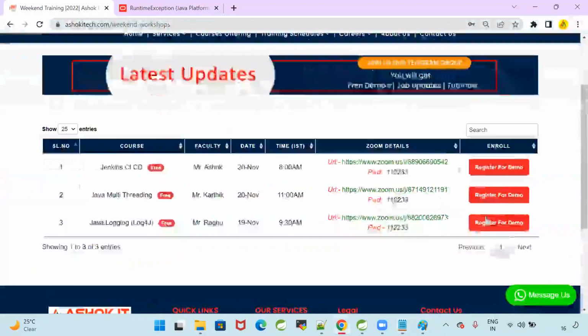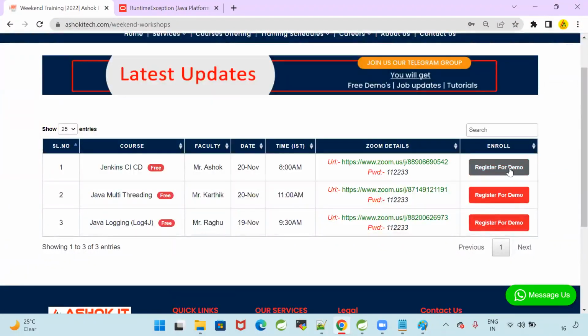Yeah, you can access it from here. Register for demo. If you click directly, it will go to Zoom.